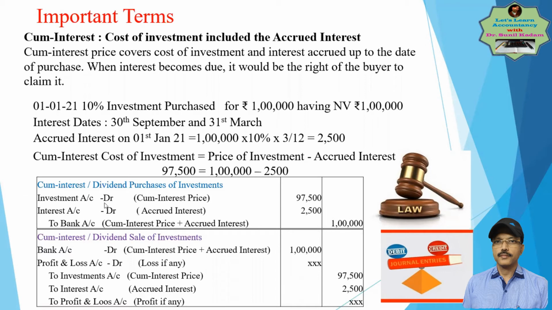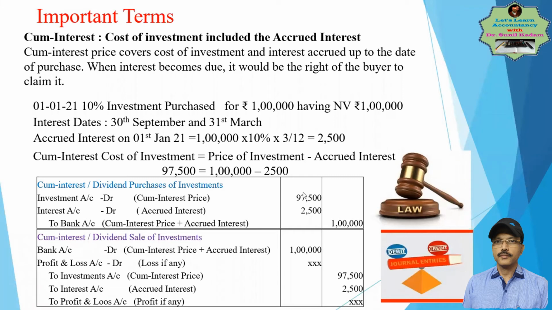Therefore, the entry will pass: investment account debit 97,500, interest account debit 2,500, to bank 1 lakh. Because you have paid interest plus the cost of purchases, the cost of purchases will be 97,500.